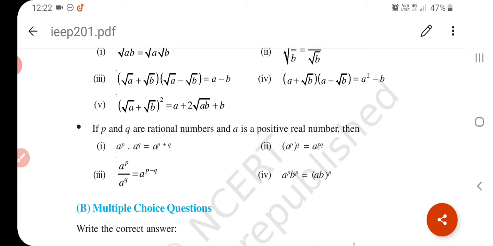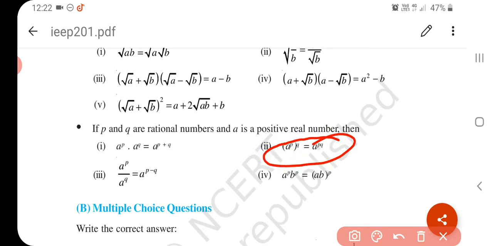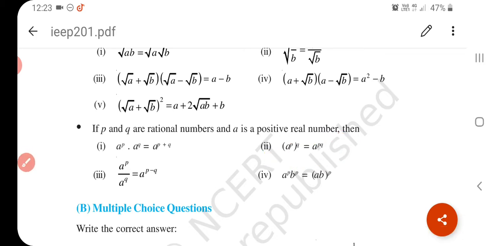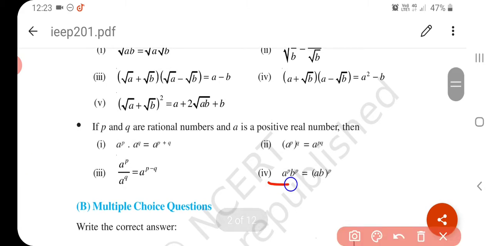If the bases are the same and the numbers are in multiplication, then the powers will be added. If the bases are the same and the numbers are in division, then the powers will be subtracted. And power to the power is always multiplied. And if the power is the same and the bases are different, then you can write it in this form. Understand?